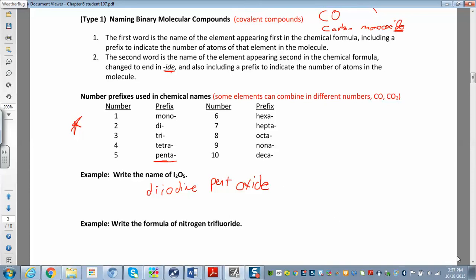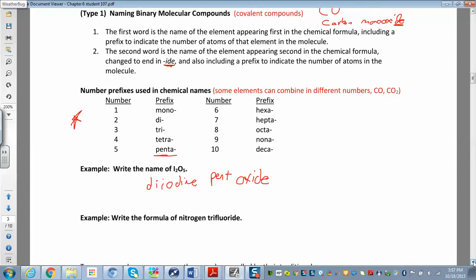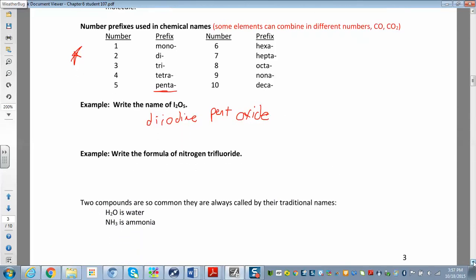Now, can we do the reverse of that? Given the formula, can we write the name? So nitrogen, right? We know what nitrogen is. Nitrogen is just N. And fluoride, well, that must have come from fluorine, so that's F. And the 3 means I have 3 fluorides. So my formula looks like NF3.